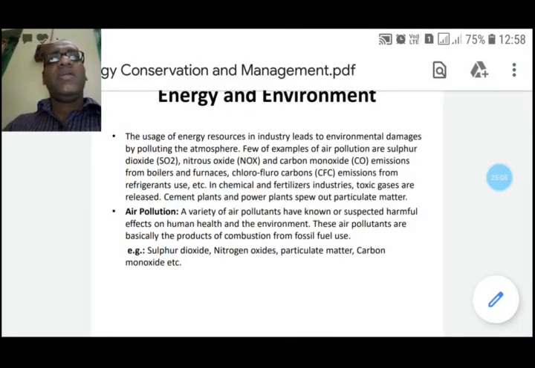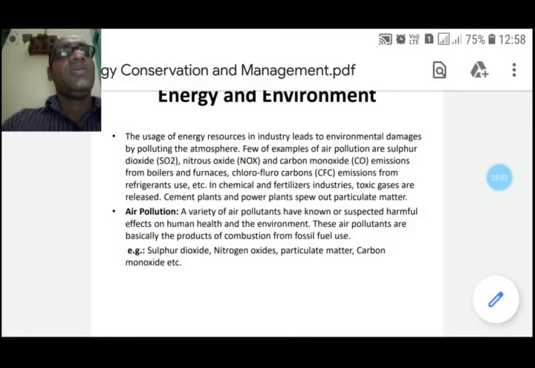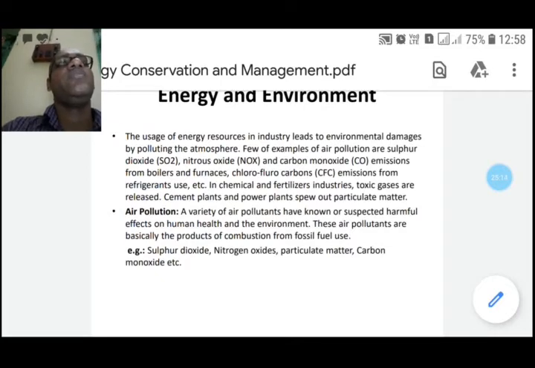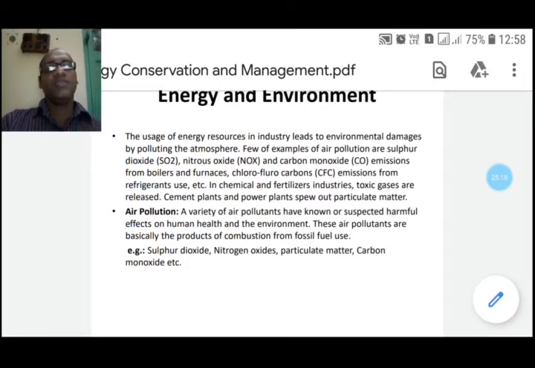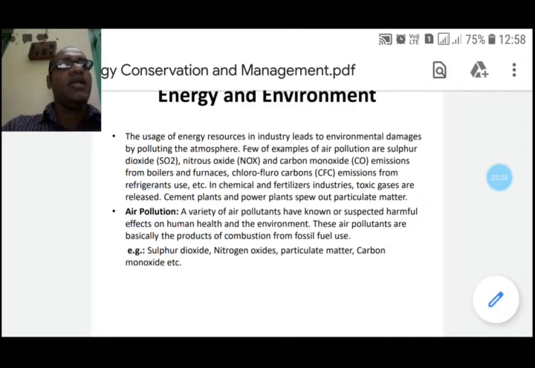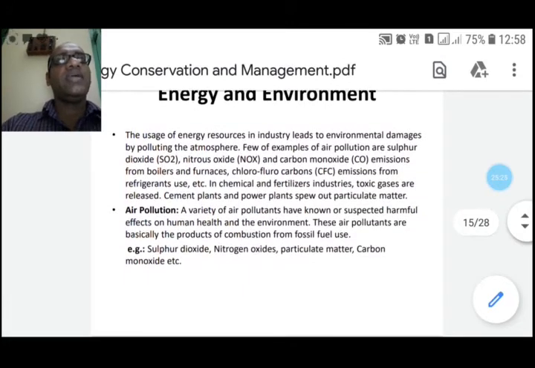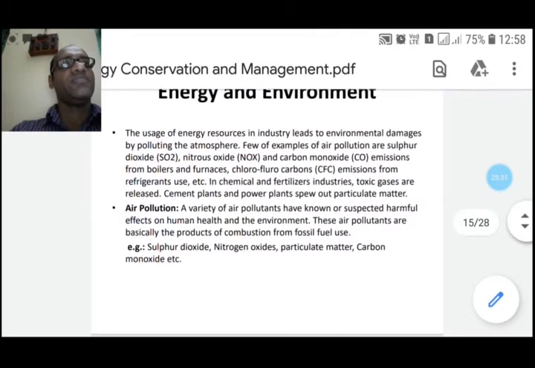Next, nitrogen oxides are formed during high temperature combustion processes from oxidation of nitrogen in the air or fuel. The principal forms of nitrogen oxide are nitric oxide and nitrogen dioxide, collectively known as NOx. NO and NO2 concentrations are greatest in urban areas where traffic is heaviest.